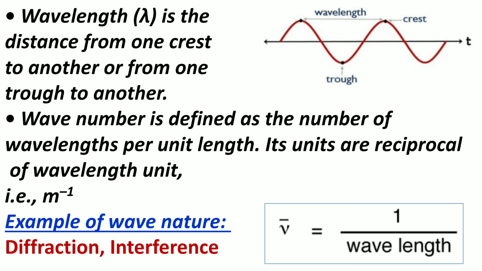Simple examples of the wave nature, as we have seen in our daily life, are diffraction and interference. What is diffraction? Diffraction refers to various phenomena that occur when a wave encounters an obstacle or a slit. It is defined as the bending of waves around the corners of an obstacle or through an aperture into the region of geometrical shadow of the obstacle or aperture.